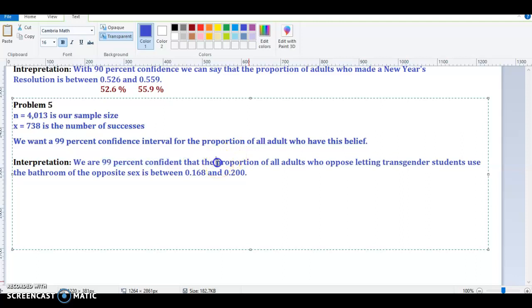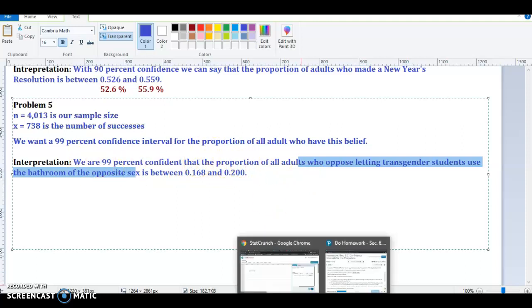Remember the interpretation includes the confidence level and the parameter we're estimating, which is the proportion. But then what is it the proportion of? We're looking specifically at the adults who oppose letting transgender students use the bathroom of the opposite sex. So we include all of that along with the confidence interval limits, and we write that as a complete sentence.